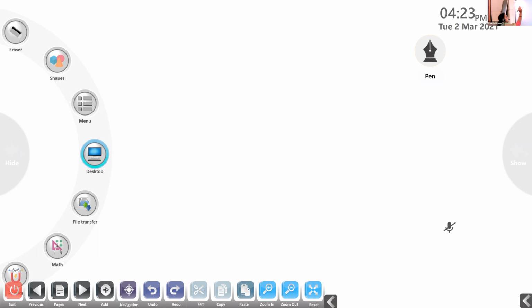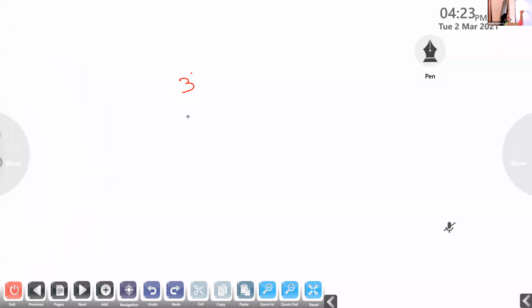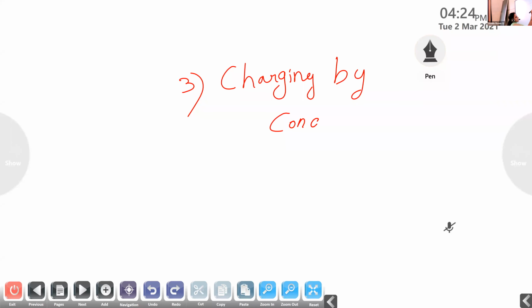Then what is the third method of charging? Gauri? Charging by conduction. Yes, it is charging by conduction. This is the third method of charging.